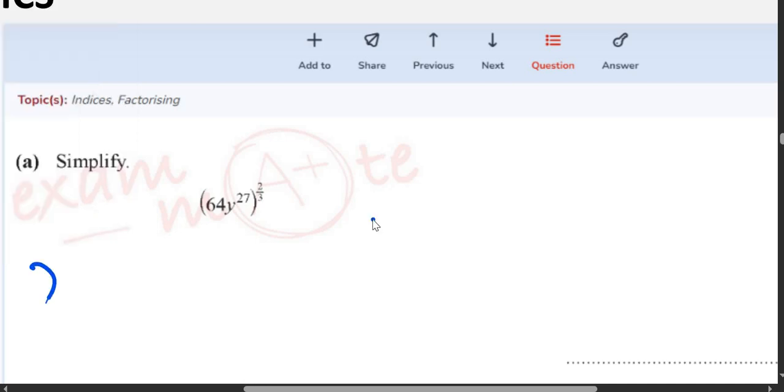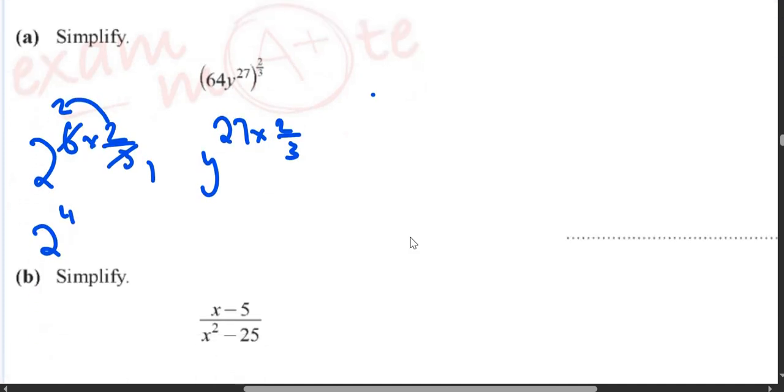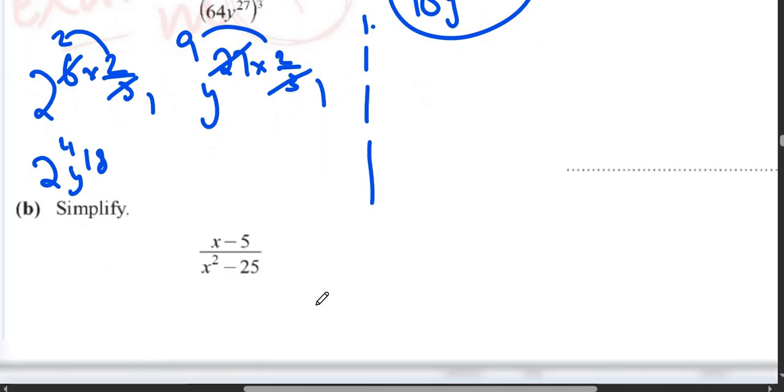So I will write 2 raised to power 6 multiplied by 2 upon 3, and for 27, multiplied by 2 upon 3. 3 ones are 3, 3 nines are 27. 2 multiplied by 2 is 4, so 2 raised to power 4. 9 multiplied by 2 is 18. So 2 raised to power 4 is 16, so 16 by 18. Okay, moving on to the next question.